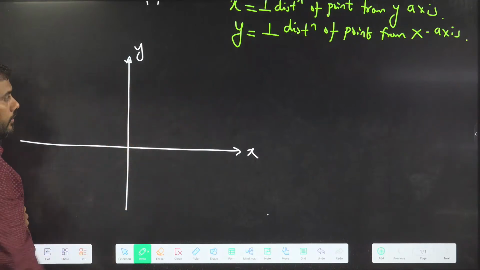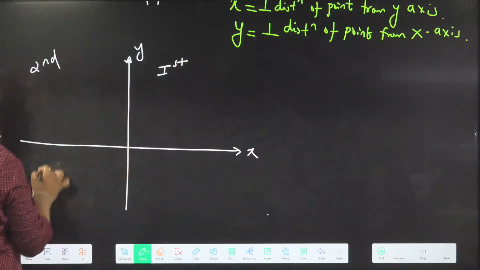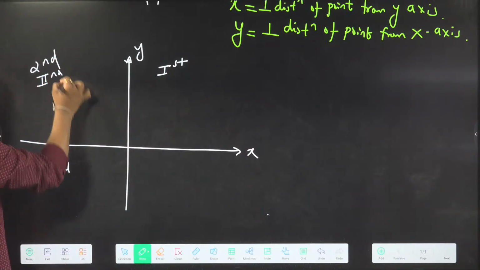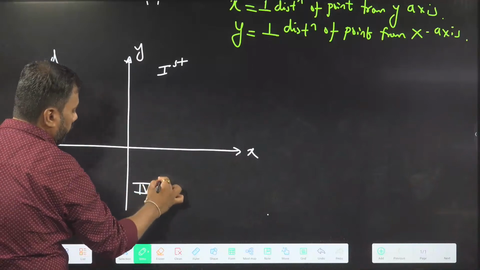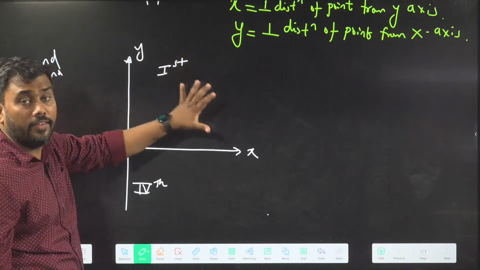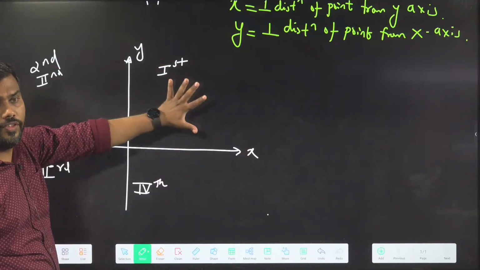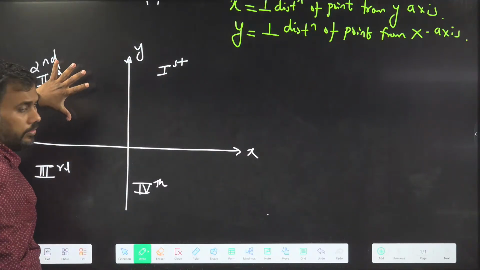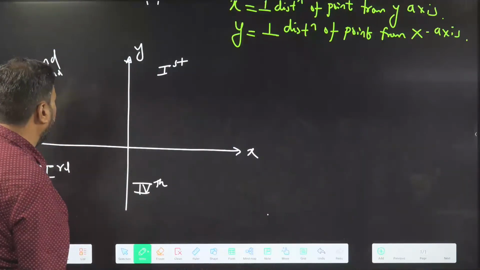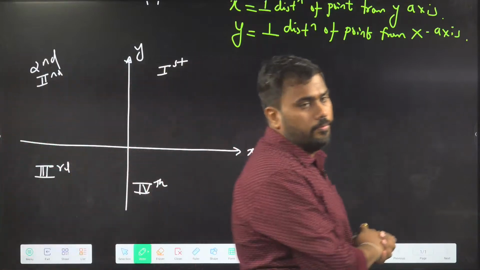This is called the first quadrant. This is called the second quadrant. This is called the third quadrant. And this is called the fourth quadrant. In trigonometry, you might have learned that in the first quadrant all the trigonometric ratios, sine, cos, tan, cot, sec, cosec, are positive. In the second, only sine and cosec are positive. All others are negative. So you already know what quadrants are. Is this clear?